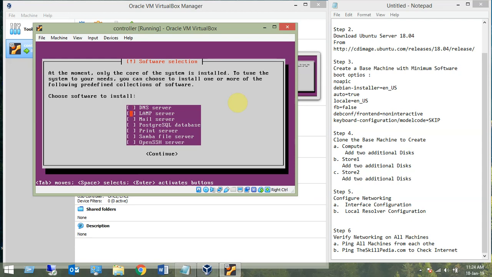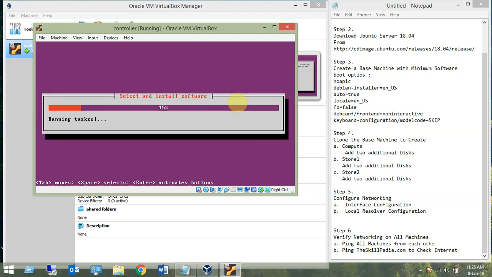Now this is what it is asking, what do you want to install. We don't want anything right now because we want the bare minimum. So OpenSSH is good. Other than that, we are not going to install anything as of now. Alright, so just OpenSSH server and we'll start the installation.